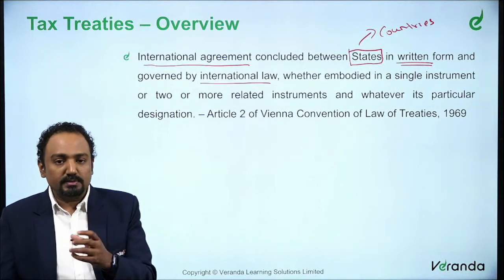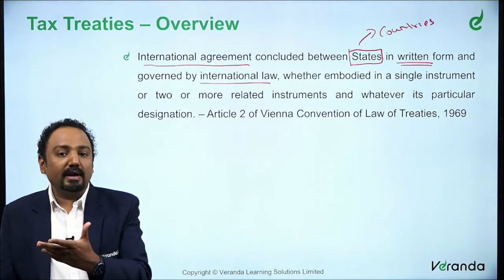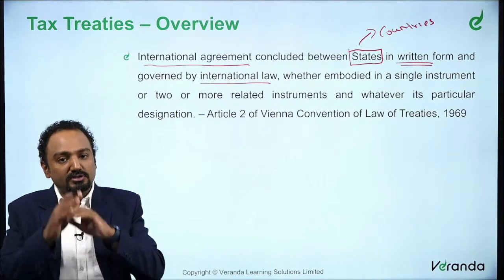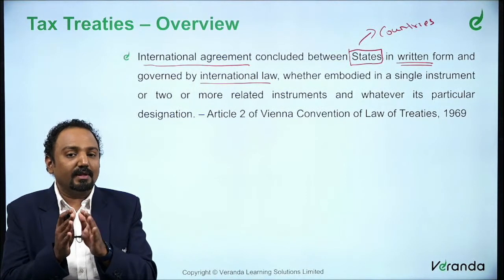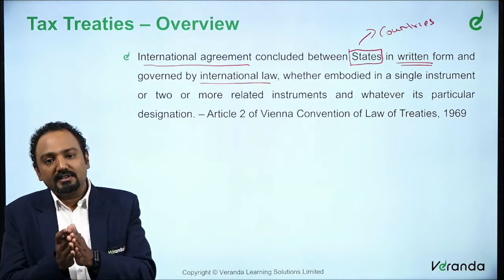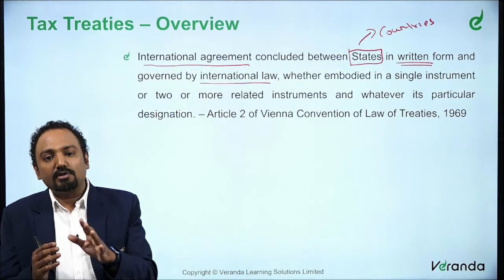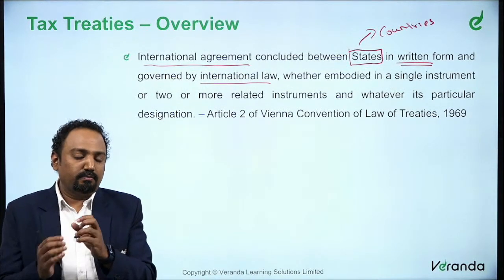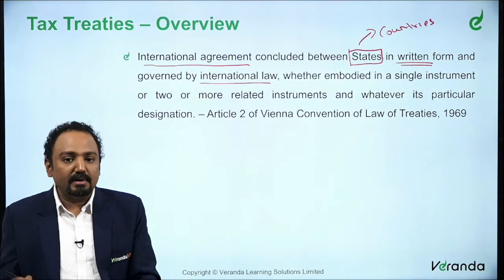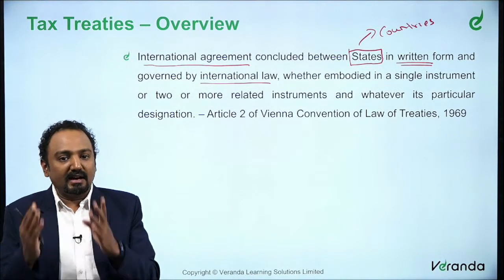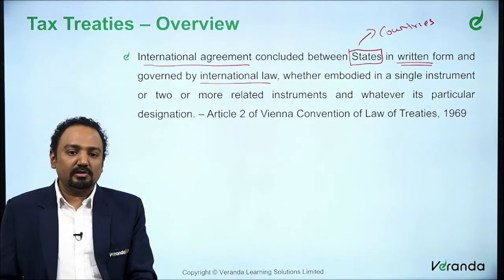Then we spoke about concepts like the treaties designed by the OECD and the treaties designed by the United Nations. So it must fall within this concept of international law. It must come within the same understanding. Whatever the objective of international law is, that objective must be captured in the essence of this agreement also. So overall it is governed by international law, that is your Vienna Convention law or any other customary international law that we are talking about.